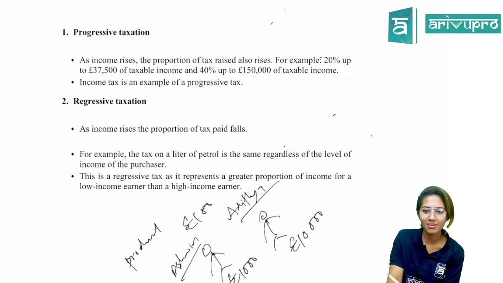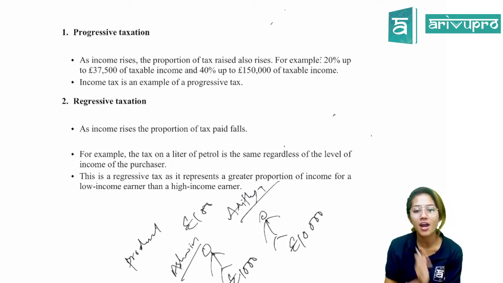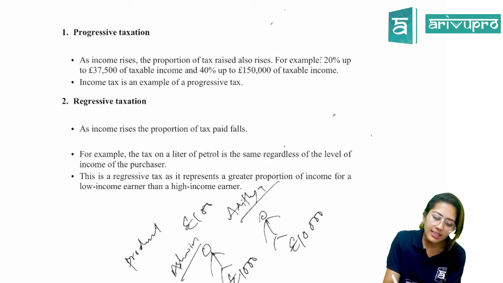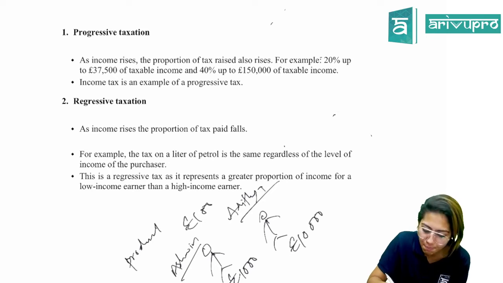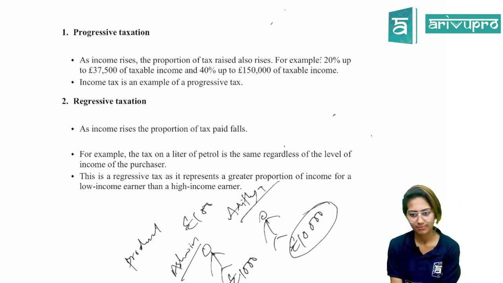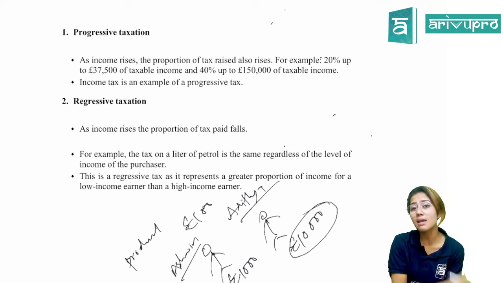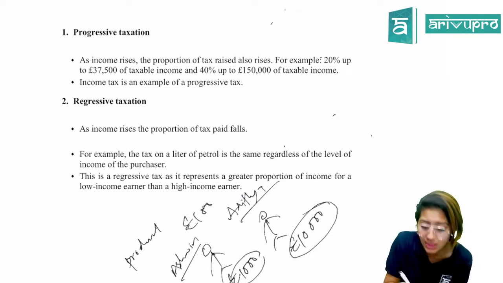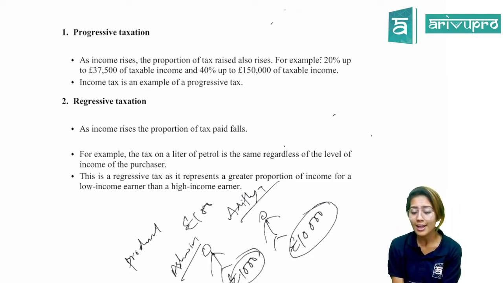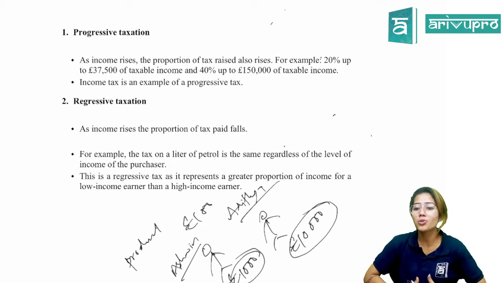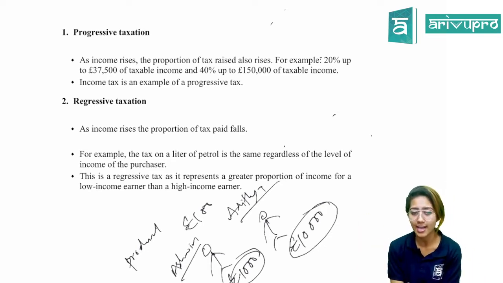Is it fine, Ashwin? Yes. Okay. So here, both of them have to pay a tax of £100. When Aditya pays £100, he is paying out of 10,000. But when Ashwin pays the same £100, he's paying out of 1,000 only. So who has got a larger proportion of their income going towards this particular tax payment?